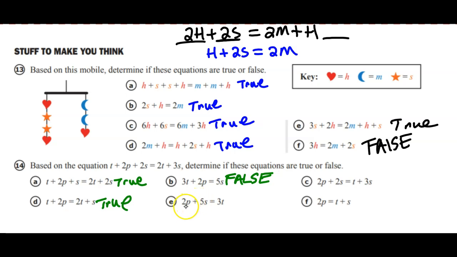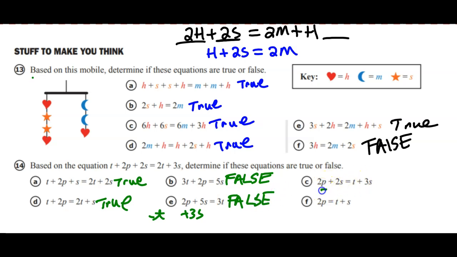This one, we've got 2p and plus 5s. So we've added 3s to the left side, and we have subtracted t from the left side also. So adding 3s and subtracting t, did we do the same over here? It looks like we added t and subtracted 3s. This also is going to be a false.